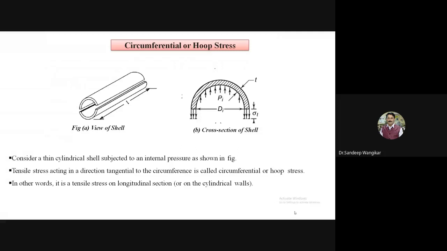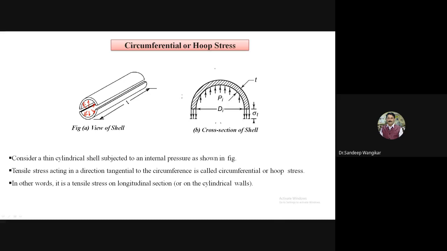Let us discuss first the circumferential or hoop stress. Consider a cylinder subjected to internal pressure as shown. If you refer to this diagram, assume that it is subjected to internal pressure.